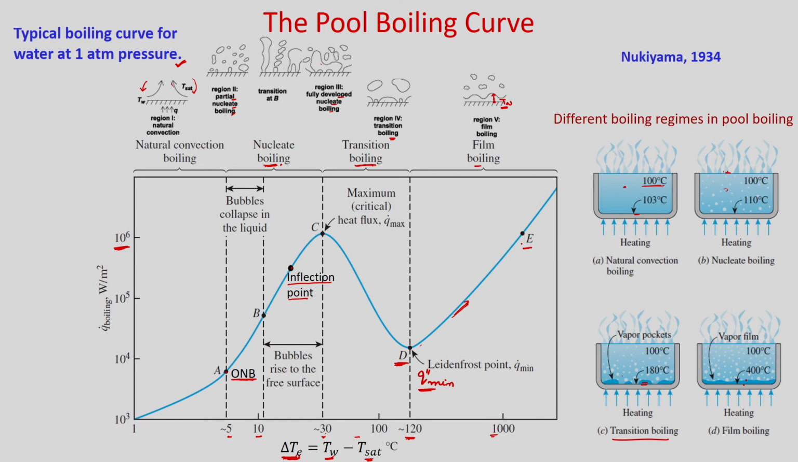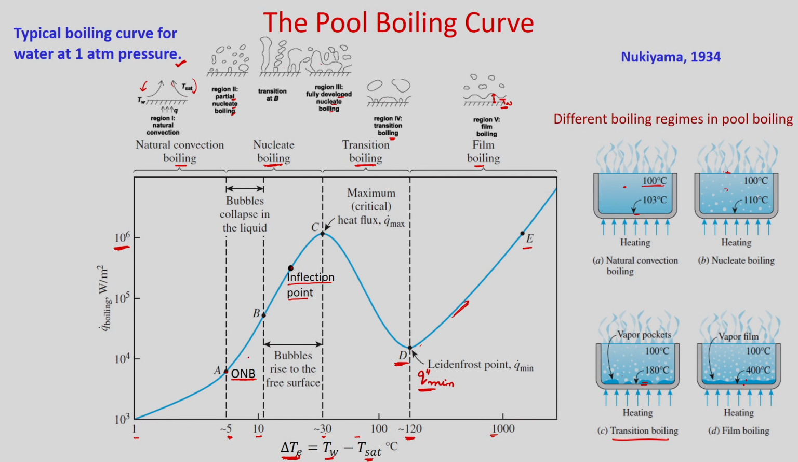So, when you consider the boiling curve for water at 1 atmospheric pressure, we got 4 different regimes: natural convection boiling, which occurs between excess temperature 1 and 5, then nucleate boiling in the range of 5 and 30, then transition boiling between 30 and 120, and film boiling above 120.